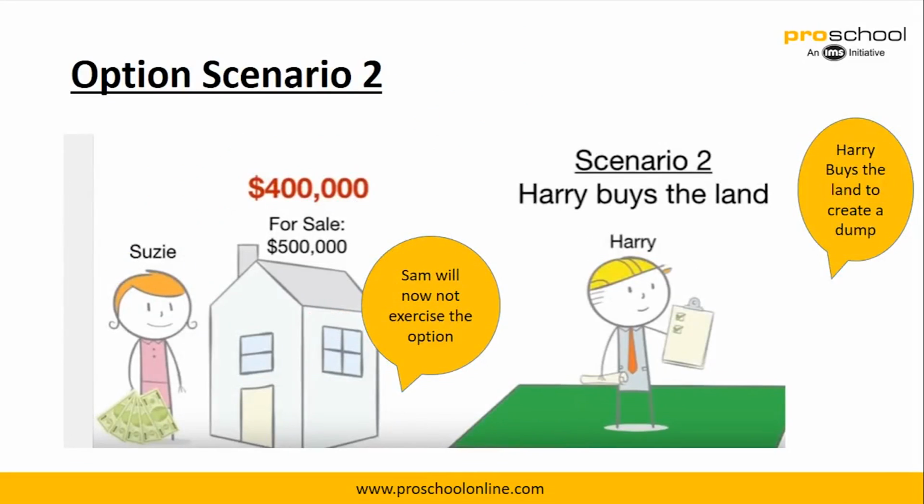Now let's see option scenario 2. Let's say Harry buys the land and turns it into a dump, right? Now the prices go down. So what Sammy will do is, since it is a right and not an obligation, he will let the option expire. So basically Sammy will lose out that 5,000 rupees that he paid, but Susie still gets to keep that money of 5,000.